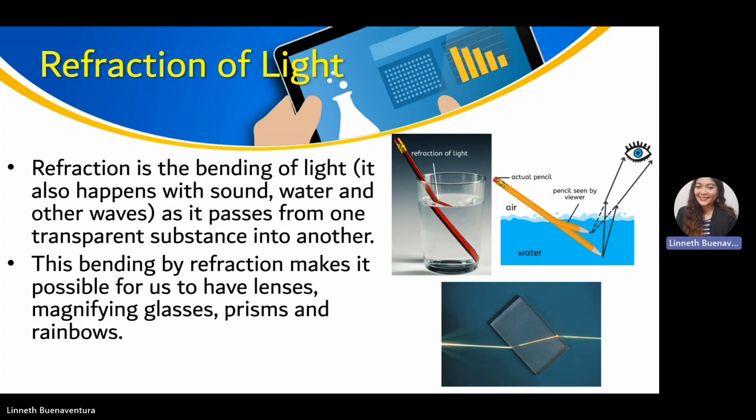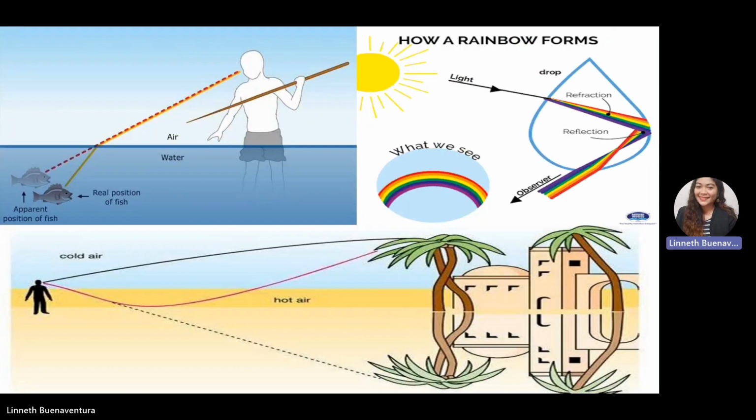So the image appears to bend also. This is an example of refraction of light. As we can see, the light first travels in the air and then travels in a solid medium, and the light bends.